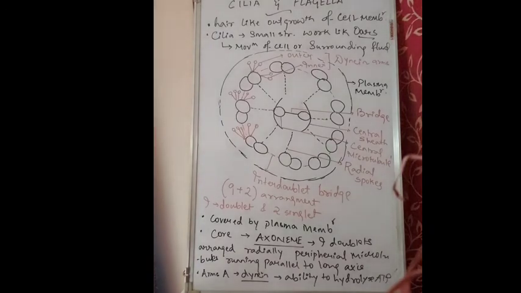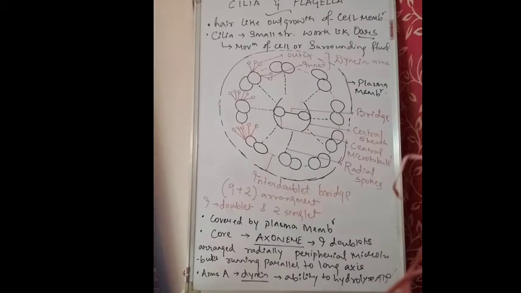They are always surrounded by the plasma membrane, and this plasma membrane encloses the matrix. Inside, the matrix is present, a watery substance in which the cilia or flagella are embedded. These cilia and flagella always appear in a 9+2 arrangement. Why it is called so, I'll explain here.